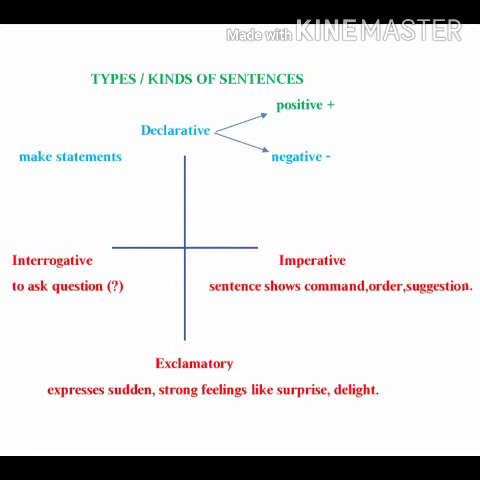Declarative sentence, interrogative sentence, imperative sentence, exclamatory sentence. Let's discuss declarative sentences. A declarative sentence makes statements or some kind of observation. They are of two types. It can be affirmative, meaning positive, and negative. Affirmative or positive sentences simply say or state something.